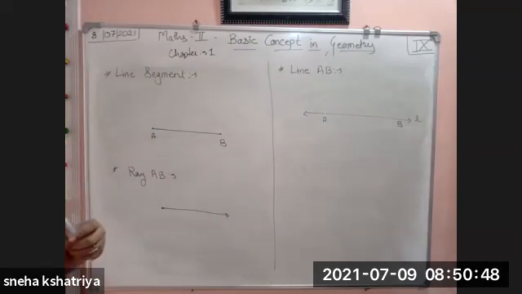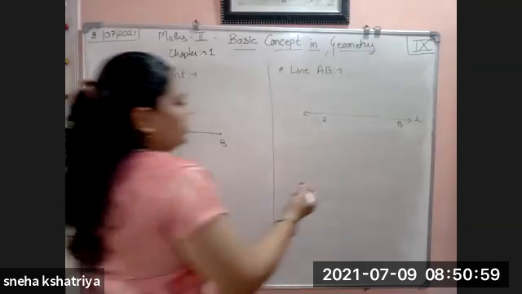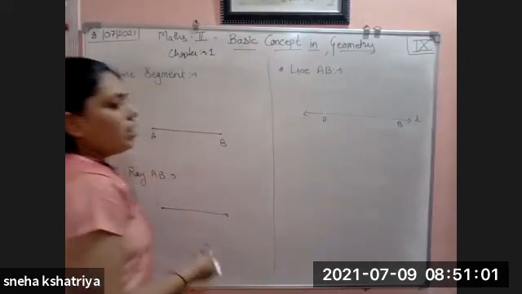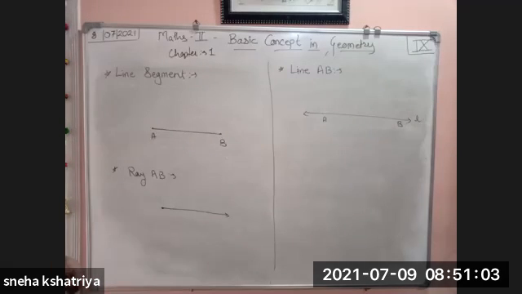If three letters are given to you, suppose A, B, C are collinear, then which will come in the middle, or which will be the midpoint, or which will come in the center of the other two letters, that we are going to find out. That condition we have seen, and afterwards we have seen practice set 1.1.